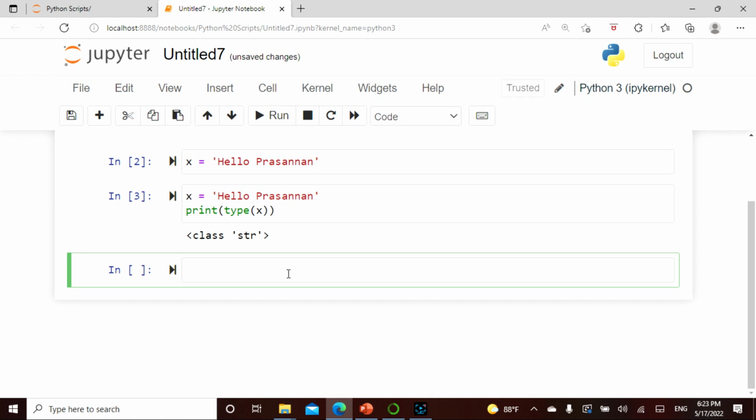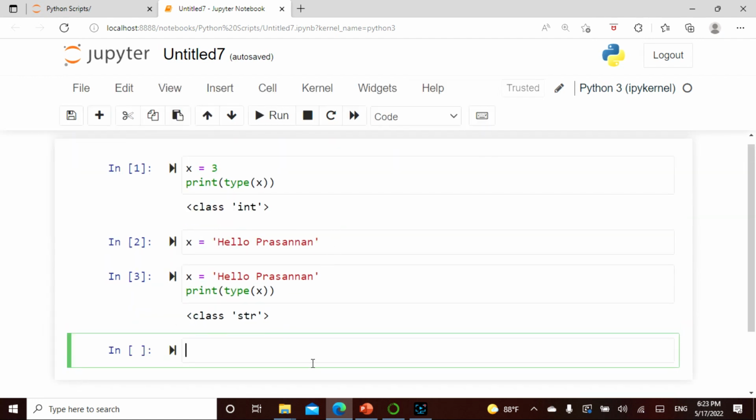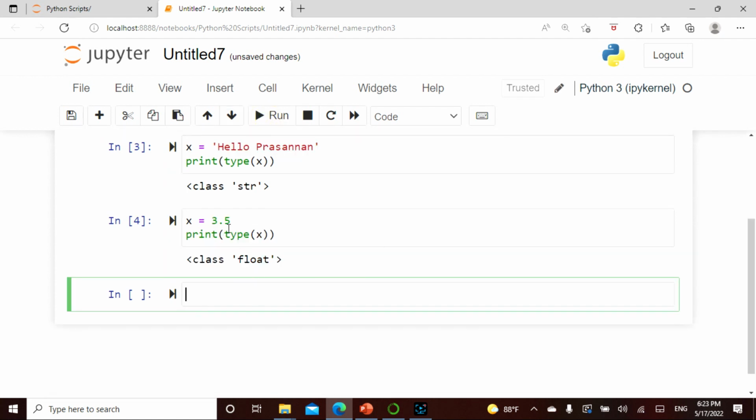Okay, now let's actually go more. We actually took this x equals 3, we found it as an integer. Now what I will say is x equals 3.5. Now what I will say is print type x. Now let's actually see this. It's a float. Anything which is actually coming like this is a float.